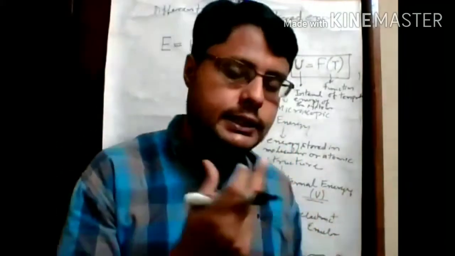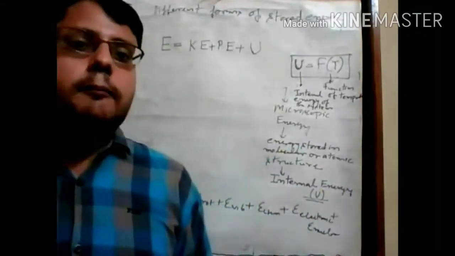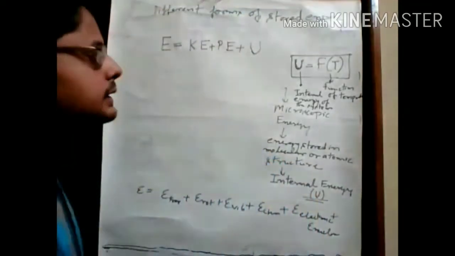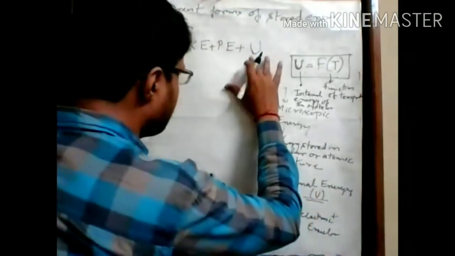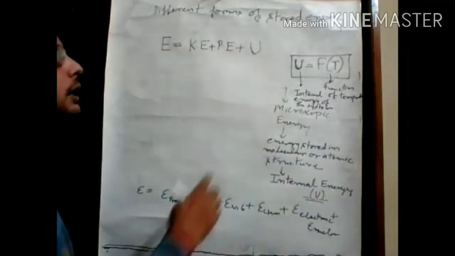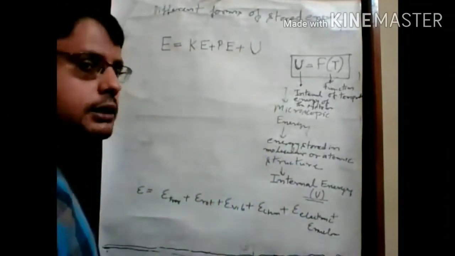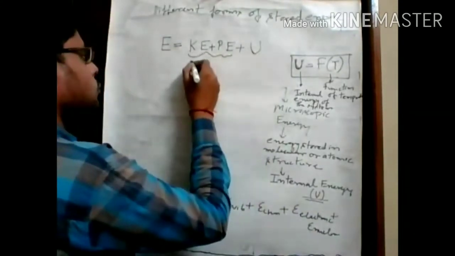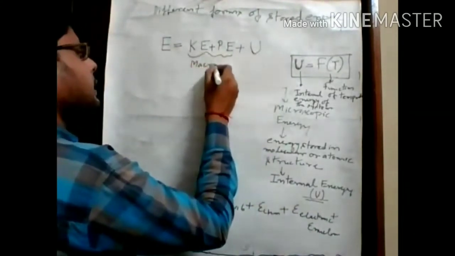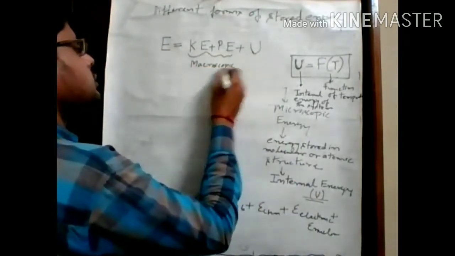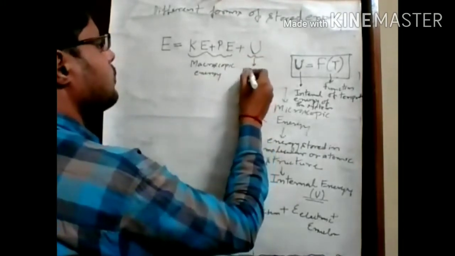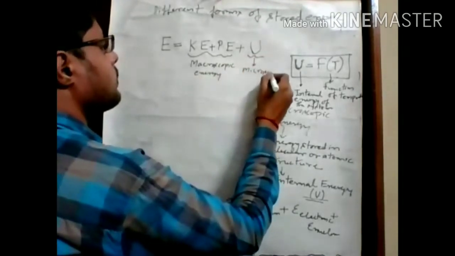Okay, if we neglect all other types of energy and consider only the energy which is due to random motion of molecules, then from the microscopic point of view, there is internal energy inside the system. So these two types of energy, kinetic energy plus potential energy, are known as macroscopic energy, and this is the energy due to microscopic motion.